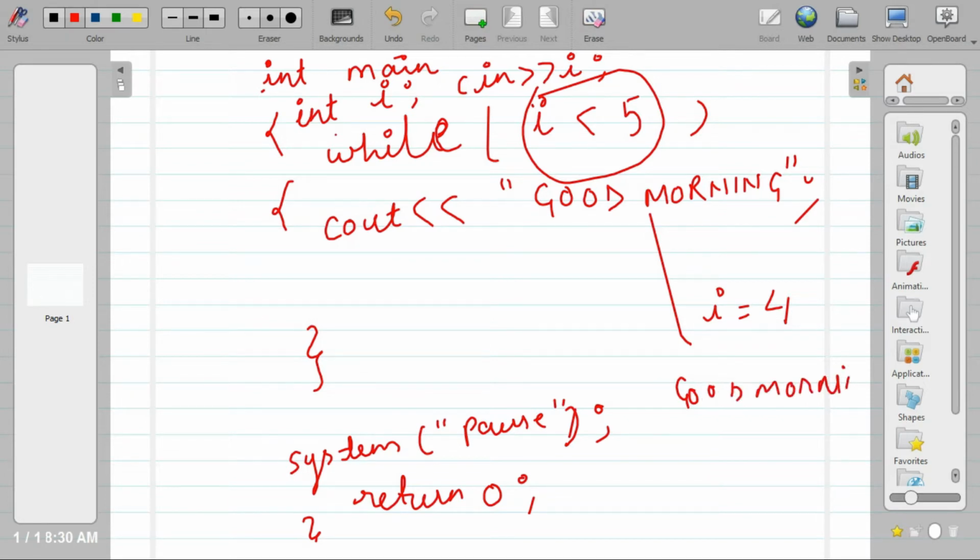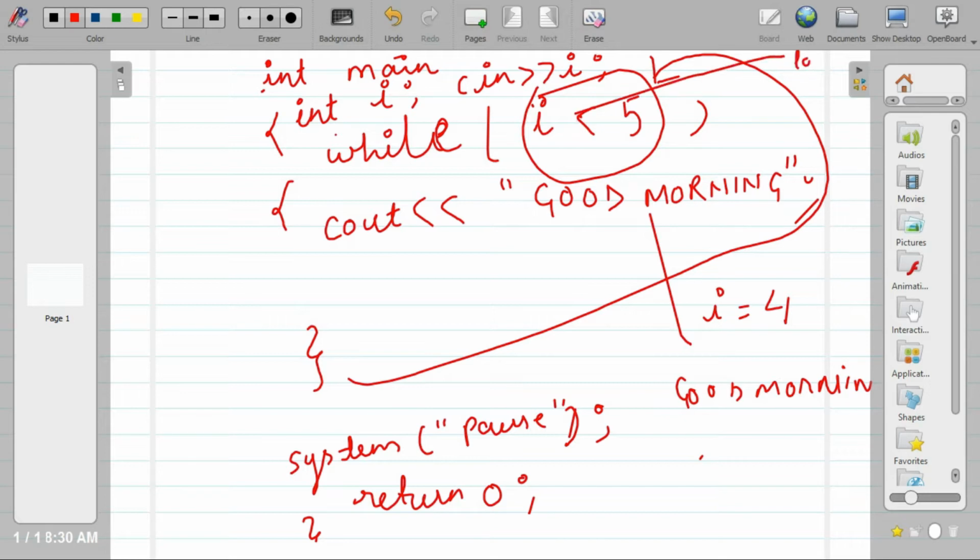But we are not changing the value of I. Again the compiler will go back and check the value of I, but the value of I is again 4, so again it will print. This is called the loop control condition, and this is called the loop control variable.